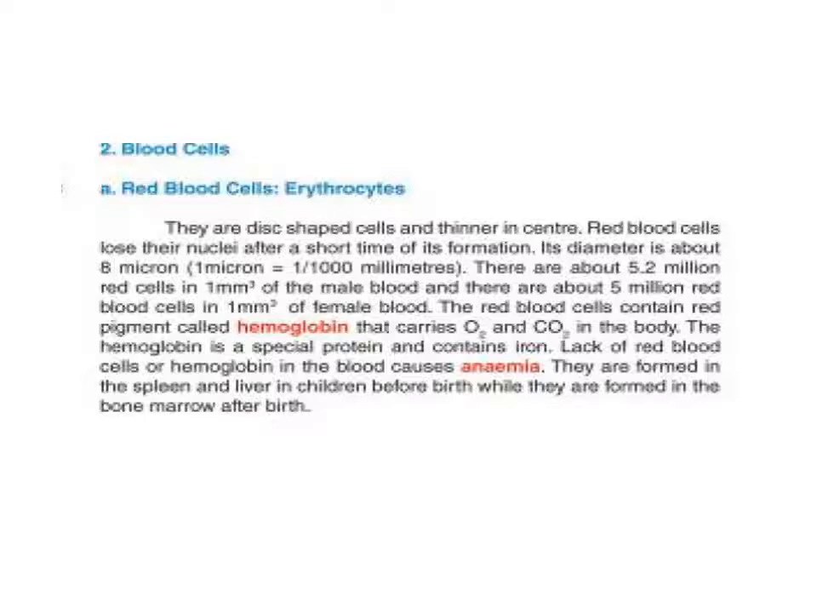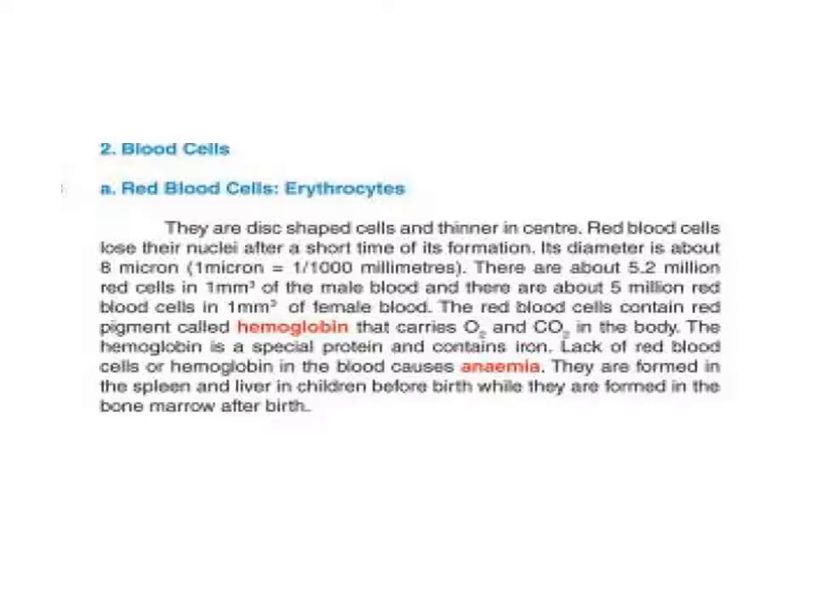There are about 5.2 million red cells in 1 cubic millimeter of male blood, and there are about 5 million red blood cells in 1 cubic millimeter of female blood. That means the red blood cells in males are more than the red blood cells in females.